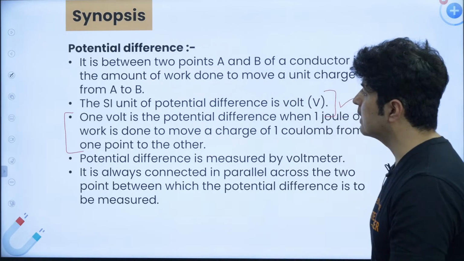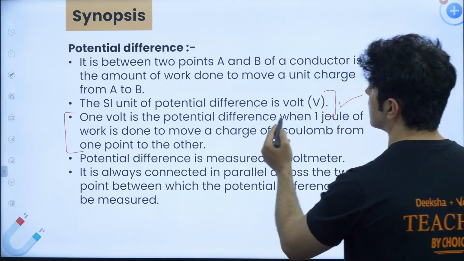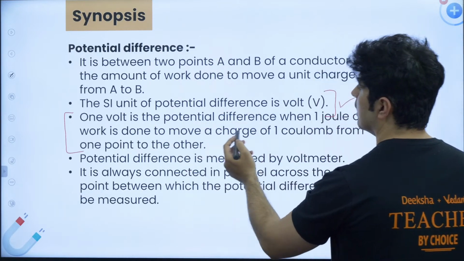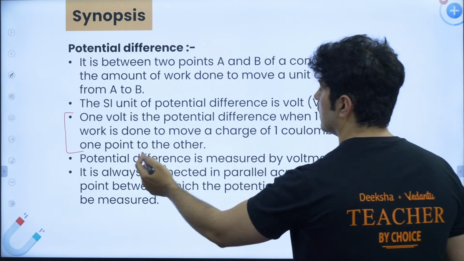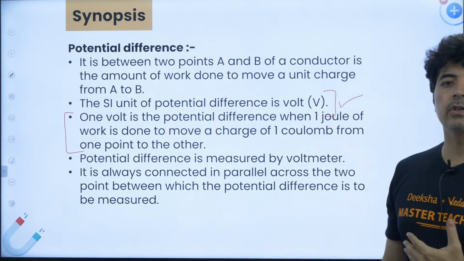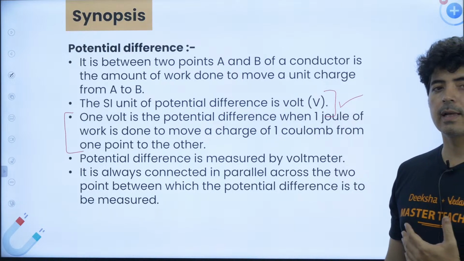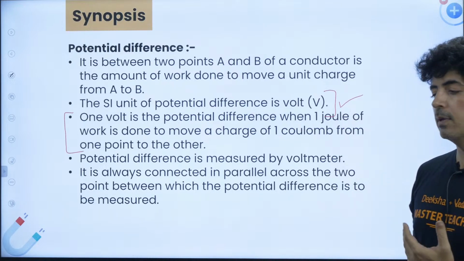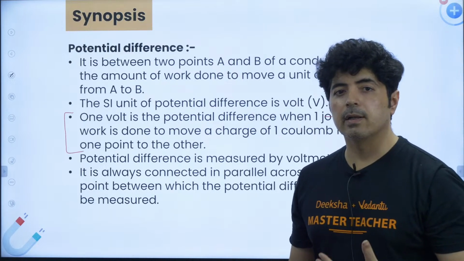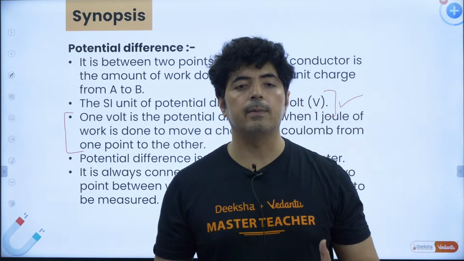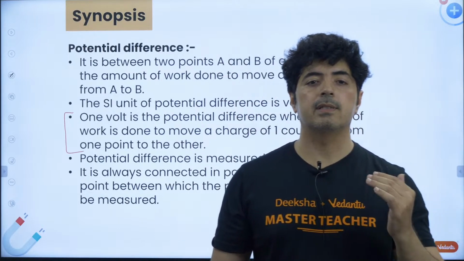All right, so what is the definition of 1 volt? 1 volt is the potential difference when 1 joule of work is done to move a charge of 1 coulomb from one point to another. Please take a screenshot of this slide and understand it. Remember it. These are the pointers which are extremely important for your CBSE board exam.